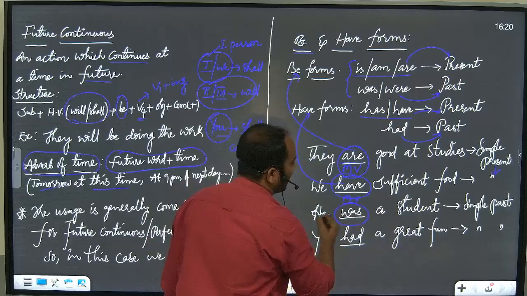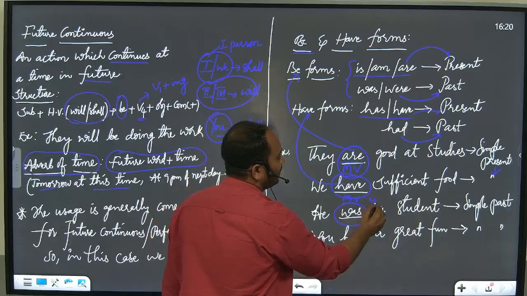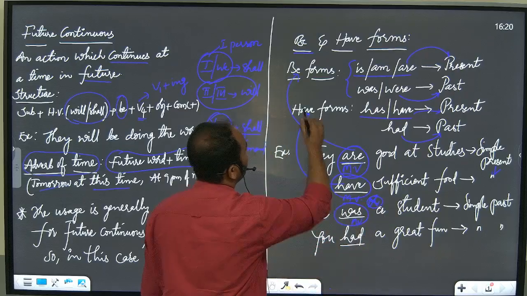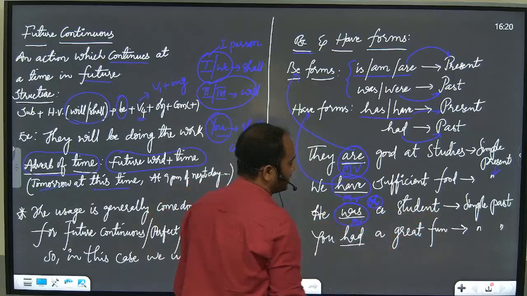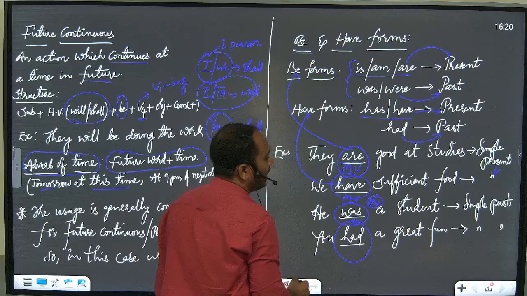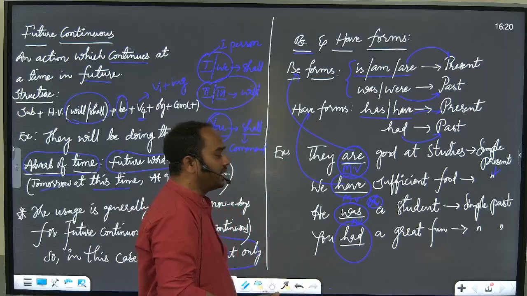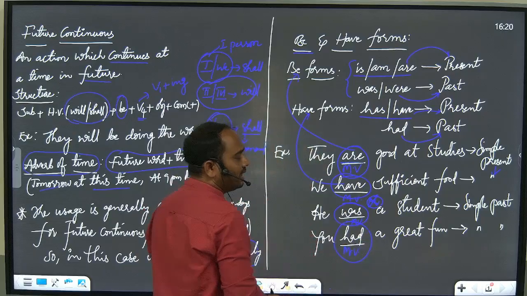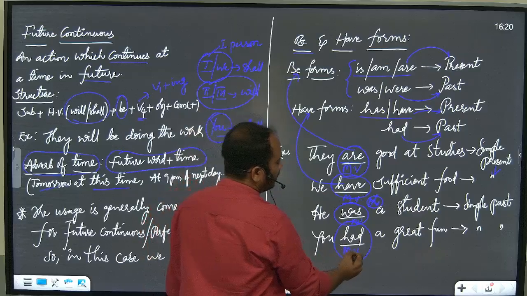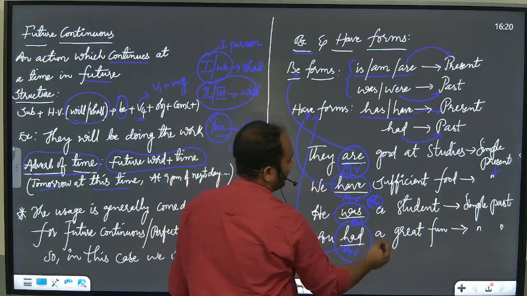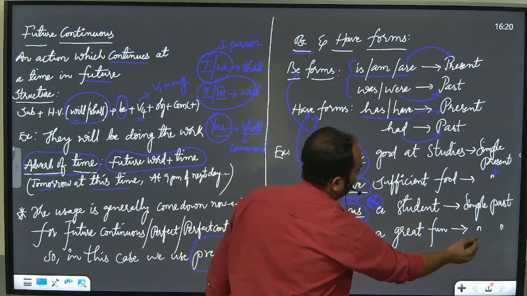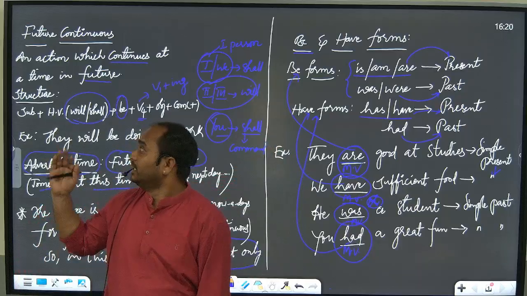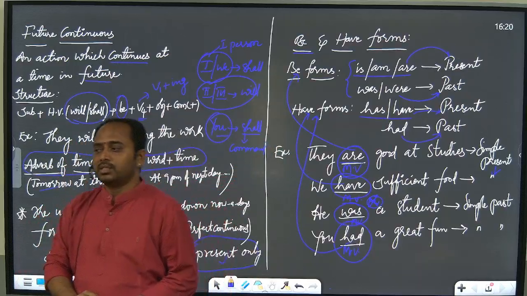Was indicates the past action and there is no other V4, so this is only the main verb, a be form, and it is a simple past tense. In the same way, you had a great fun also has a main verb, because there is no other helping verb. So it is a have form, and as it indicates the past, we call it simple past. So this is about the be form and have form as well as the future continuous. So thank you for this day.